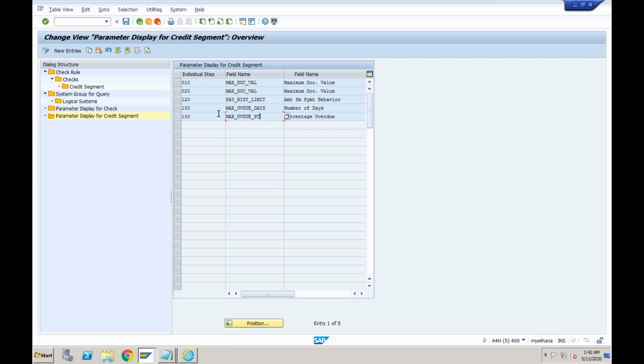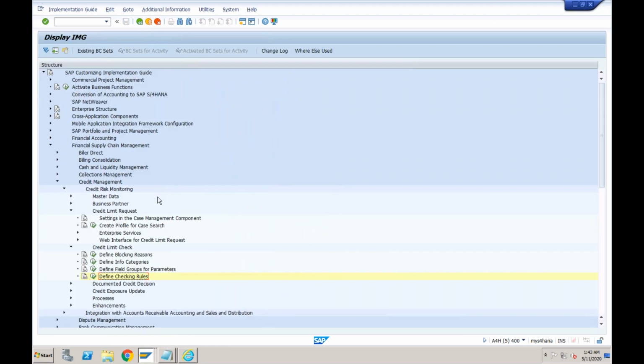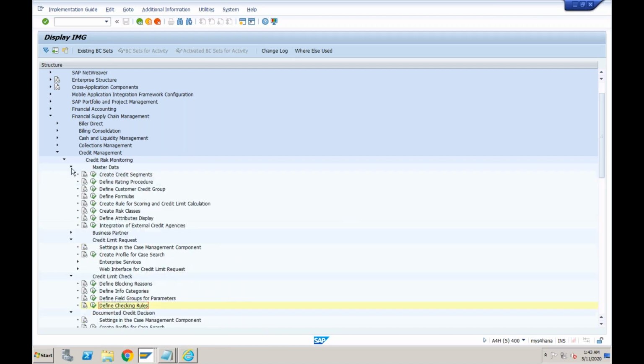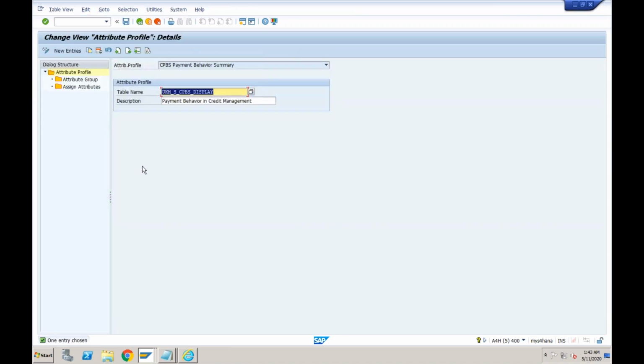But this is not it, I'm just missing that step. Where is documented credit decision? I think it should be in the master data itself. Let's go to the master data once again, because it is showing, yeah, define attributes display. This is the thing that I'm talking about.